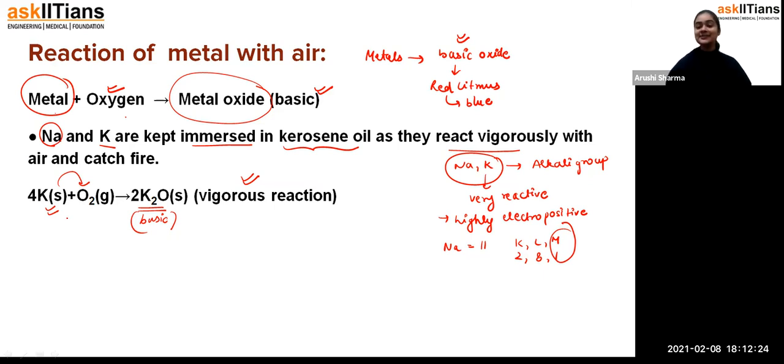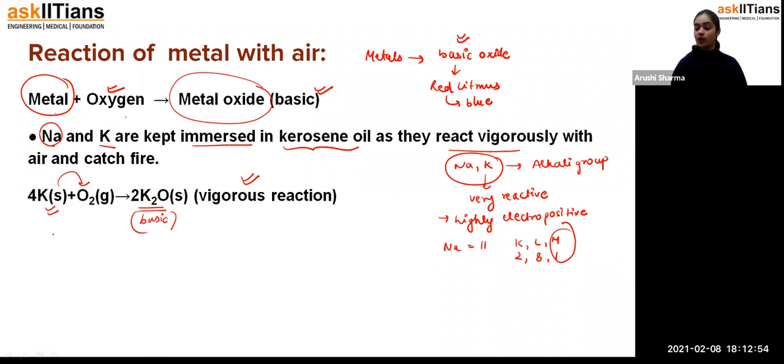Now you'll say, ma'am, give us another example, so that we come to know the exact reaction with the metals. So, students, as I told you, depending upon the chemical reactivity of the metals, we see whether they react with oxygen very easily or not. Sodium and potassium react with oxygen without requiring any special condition. They just react with the oxygen. That's why they are highly reactive.